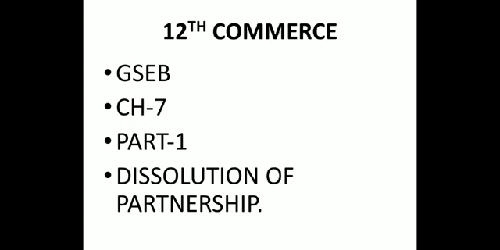So now comes the chapter 7 that we have to start today. That is dissolution of partnership firm. Now, in standard 11th, you have understood about sole proprietorship. There was only single owner, one owner, only owner of the business.